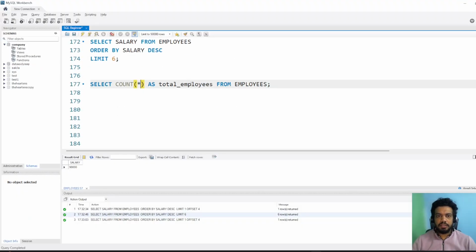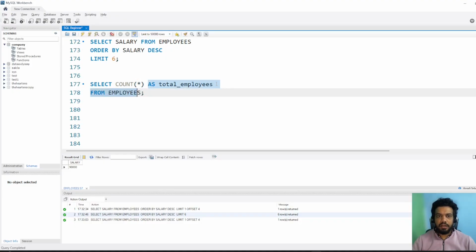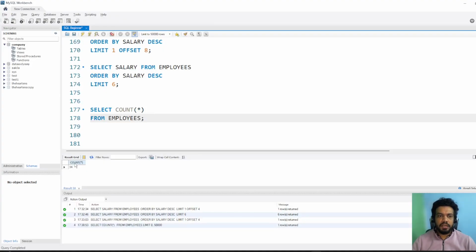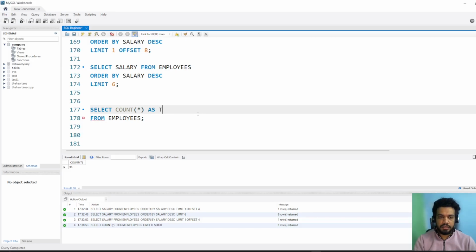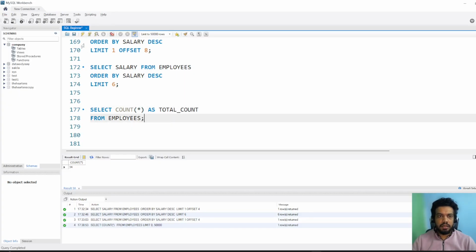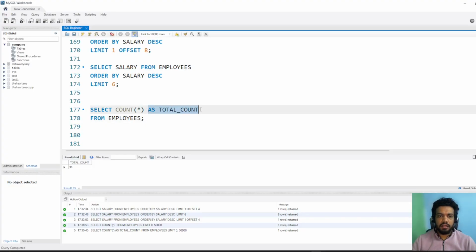Select count star as total employees from employees. It is an alias. Let's say if I don't use the alias, what would happen? It gave me 34, and if you see count over here, it's count star. So I will use an alias, and to use an alias we use as and then a column name. Maybe I can say total count, and then let's run it. Now we got total count. This is how to provide the alias name, and it is readable. Otherwise, if you just leave count, it is not readable.